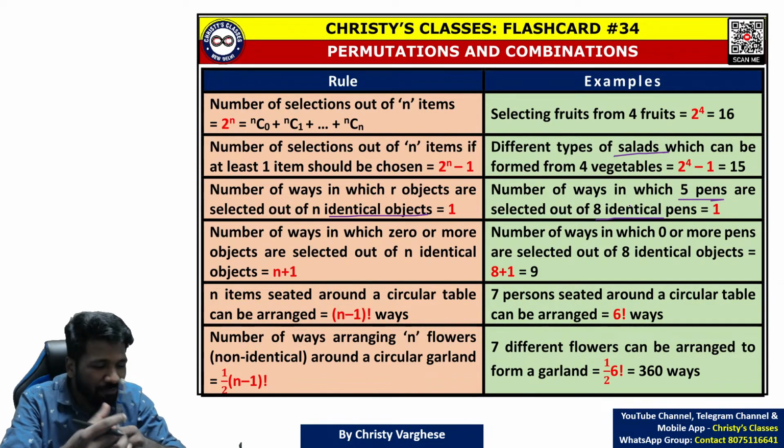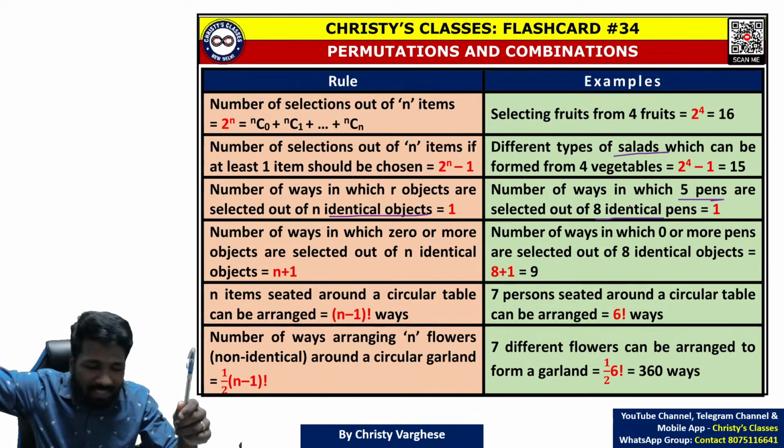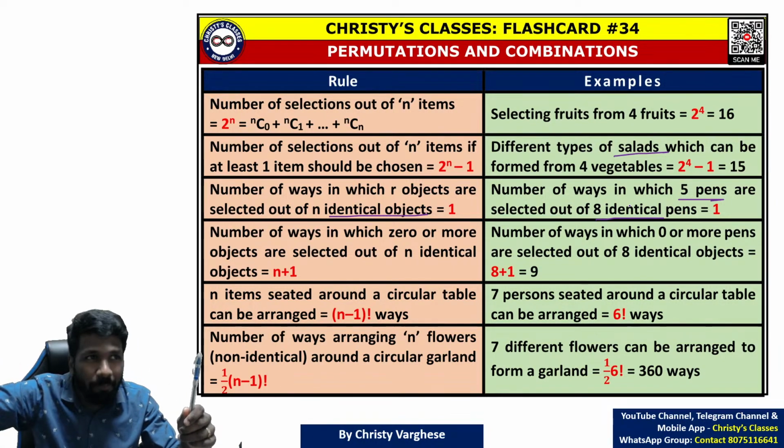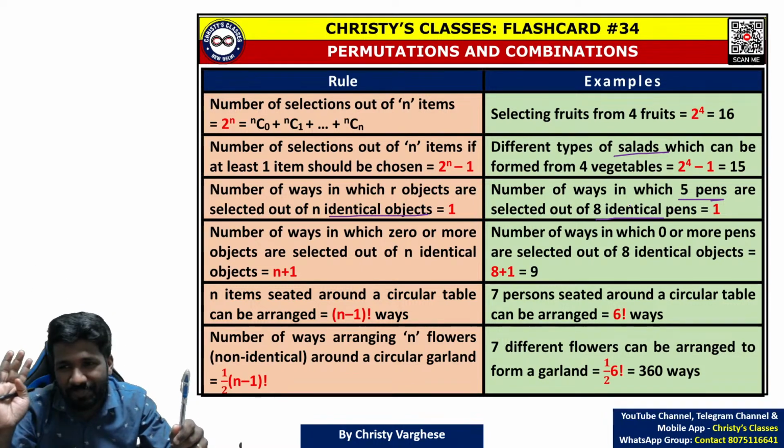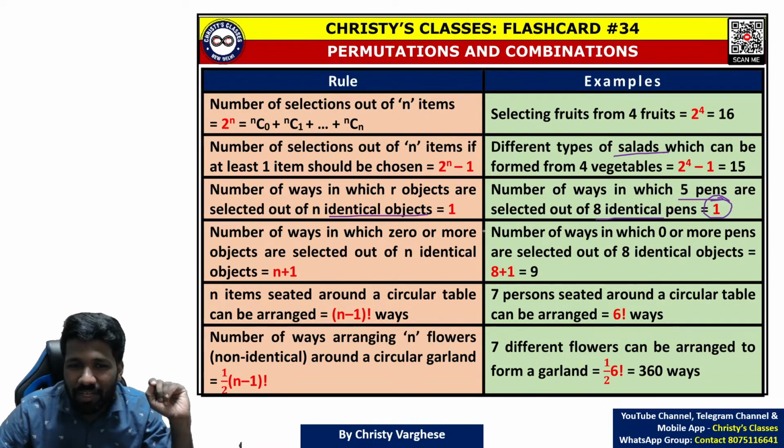But if same pens like 8 pens are there, identical pens now. So if I am choosing 5 pens, there is no distinction that pen 1, pen 5, pen 7 selected or pen 2, pen 5, all are same. That is why there is only one choice. There is no other choice possible if it is identical objects. Is it clear? Because here the constraint is given that you can select only 5 pens.